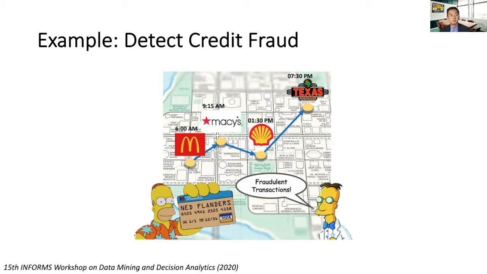For example, Mr. Simpson woke up at 5:30 in the morning. He felt particularly good, so he broke into his neighbor Mr. Flanders' house and stole his credit card. Then he drove downtown for the sunrise. He got into McDonald's at 6 for a full breakfast. And then he planned to go on a shopping spree at Macy's, and so on.